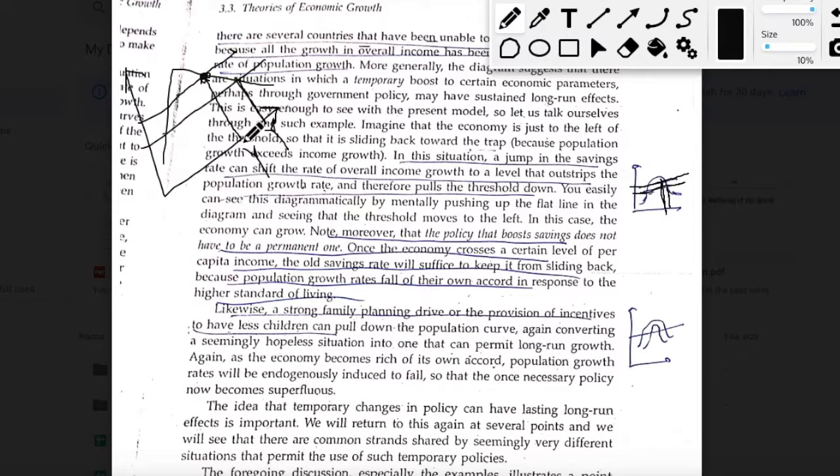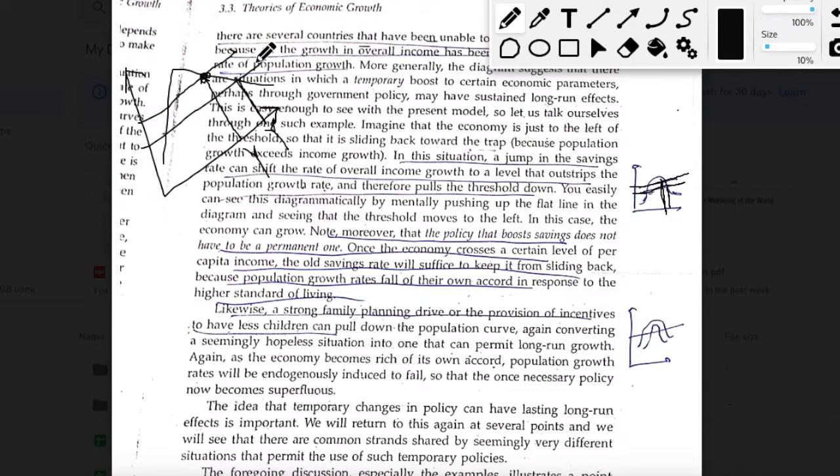So if an economy is able to reach this point, then you will be in a positive per capita income growth rate. You will be in the third region. So by reducing the target of threshold for an economy, you can take economies from this region to the third region. And now some economies are successful in doing so, some economies are not successful in doing so, because as I said, just by merely increasing the savings rate, you can't guarantee that the small g will increase. Because the mechanism that the Harrod model relies on is that these savings will actually get translated into investments.